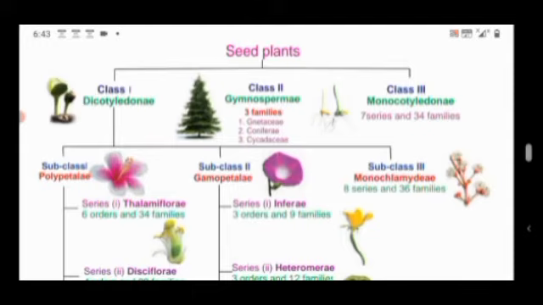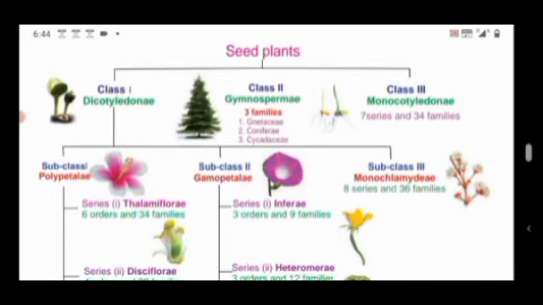The last class is class 3, Monocotyledonae. The plants have single cotyledons in their seeds. The leaf shows parallel venation. Mostly the monocots possess fibrous roots. The flowers are trimerous, that is, in multiples of 3.